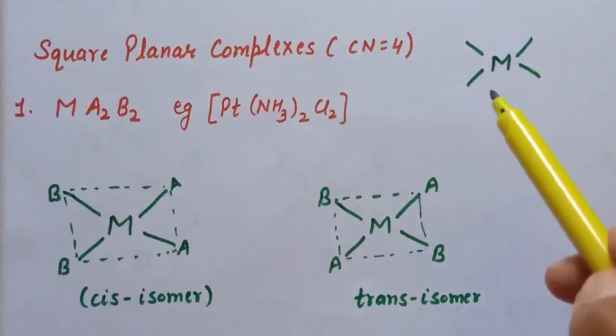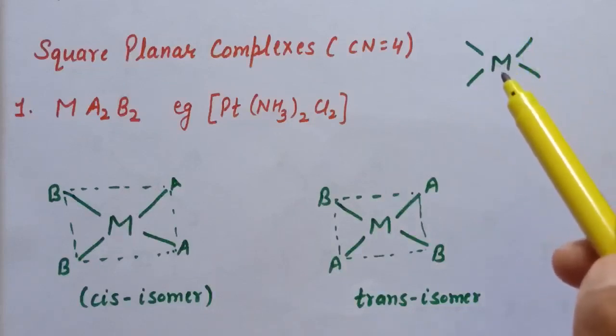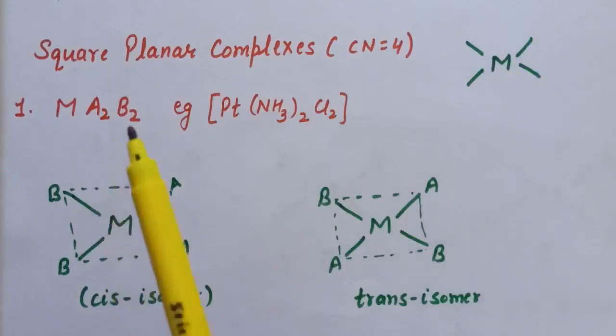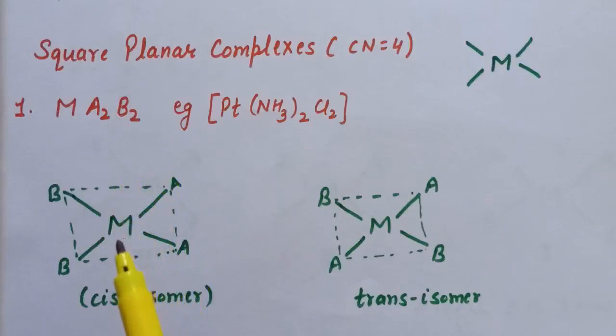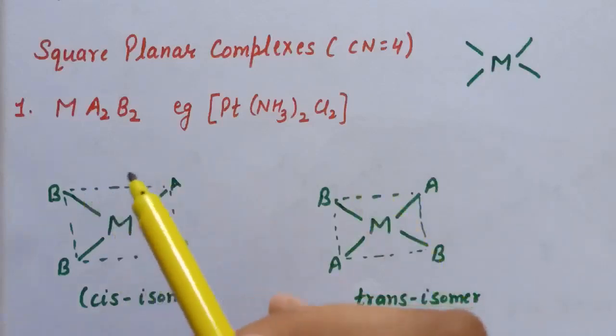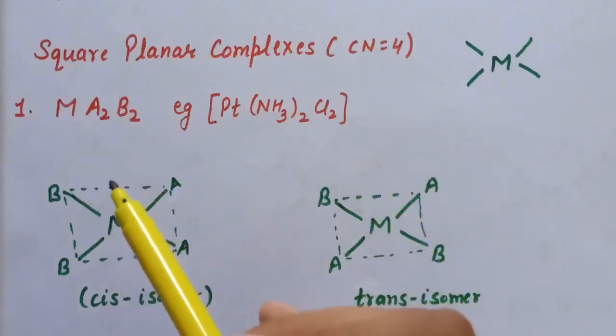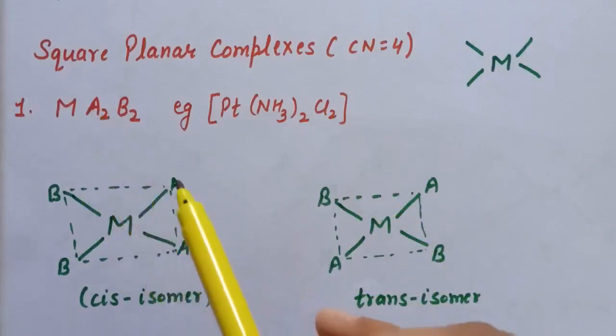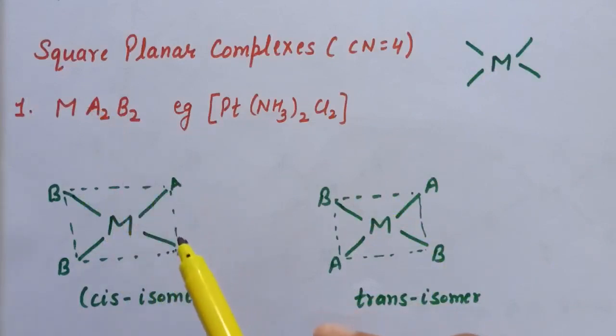Now this is the arrangement of ligands around the central metal atom in square planar complexes. Here M is the central metal atom and A and B are two types of ligand. Now when A and B are placed at 90 degrees, or when both A type ligands are adjacent to each other, then that position is known as cis position.